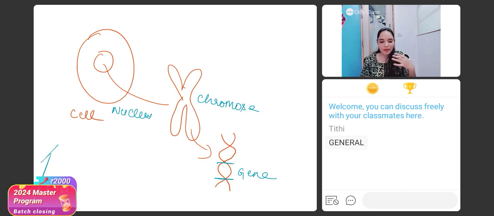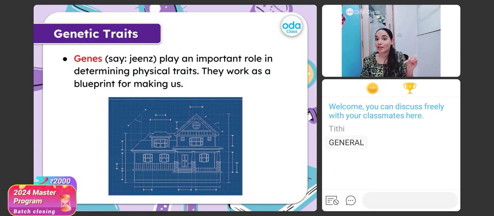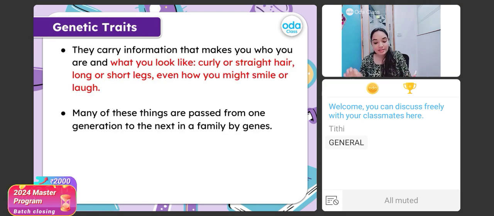Now, if you're thinking why Nayab ma'am is talking about genes, because genes play an important role in determining the physical trait, the way you look, correct? So genes basically act as the blueprint. Now these genes carry important information.